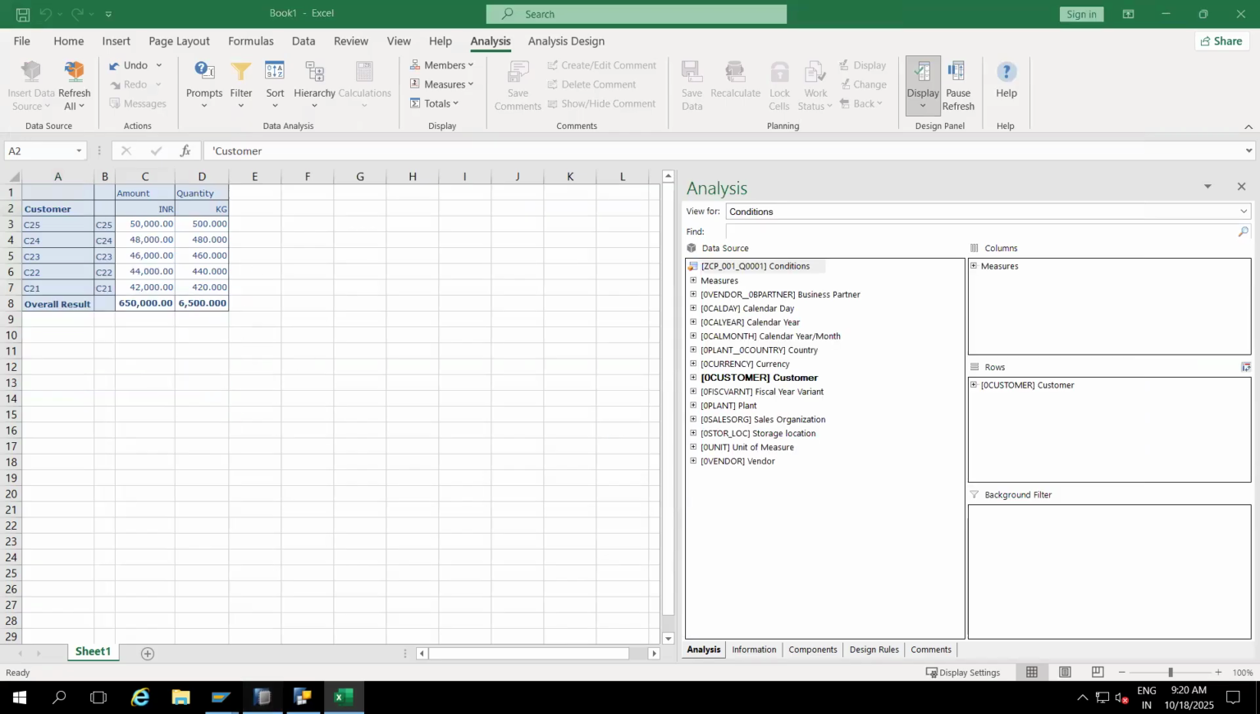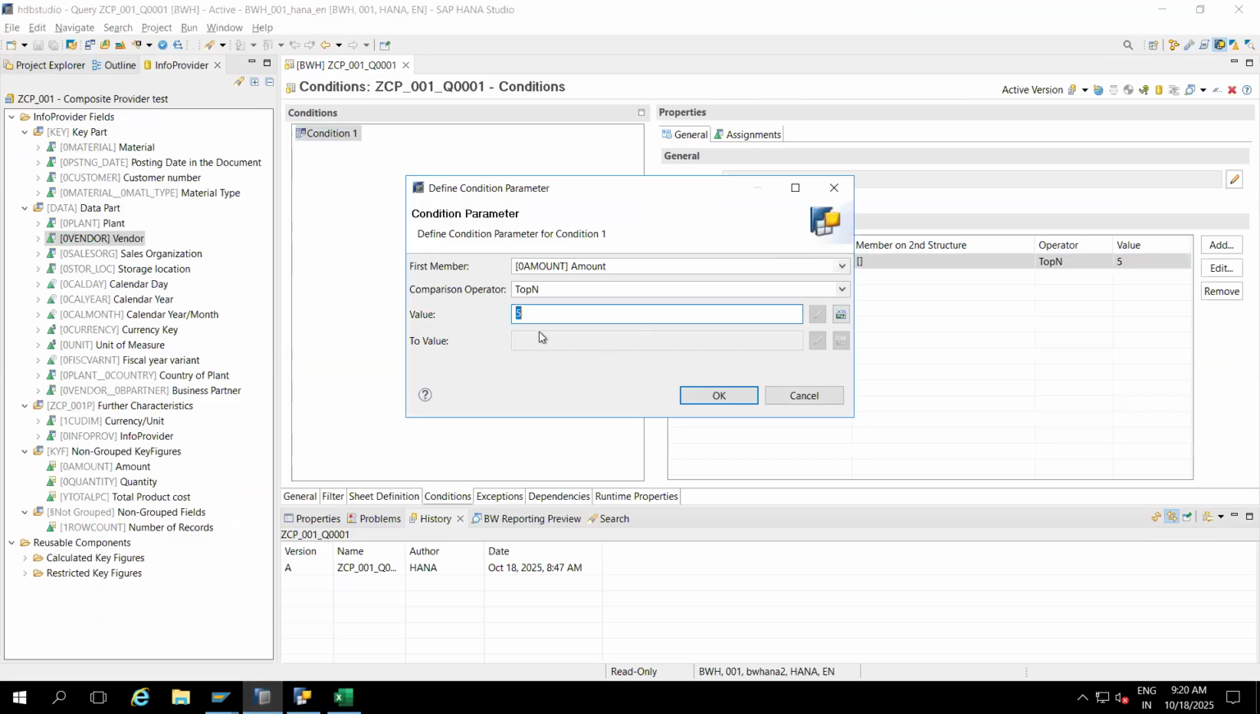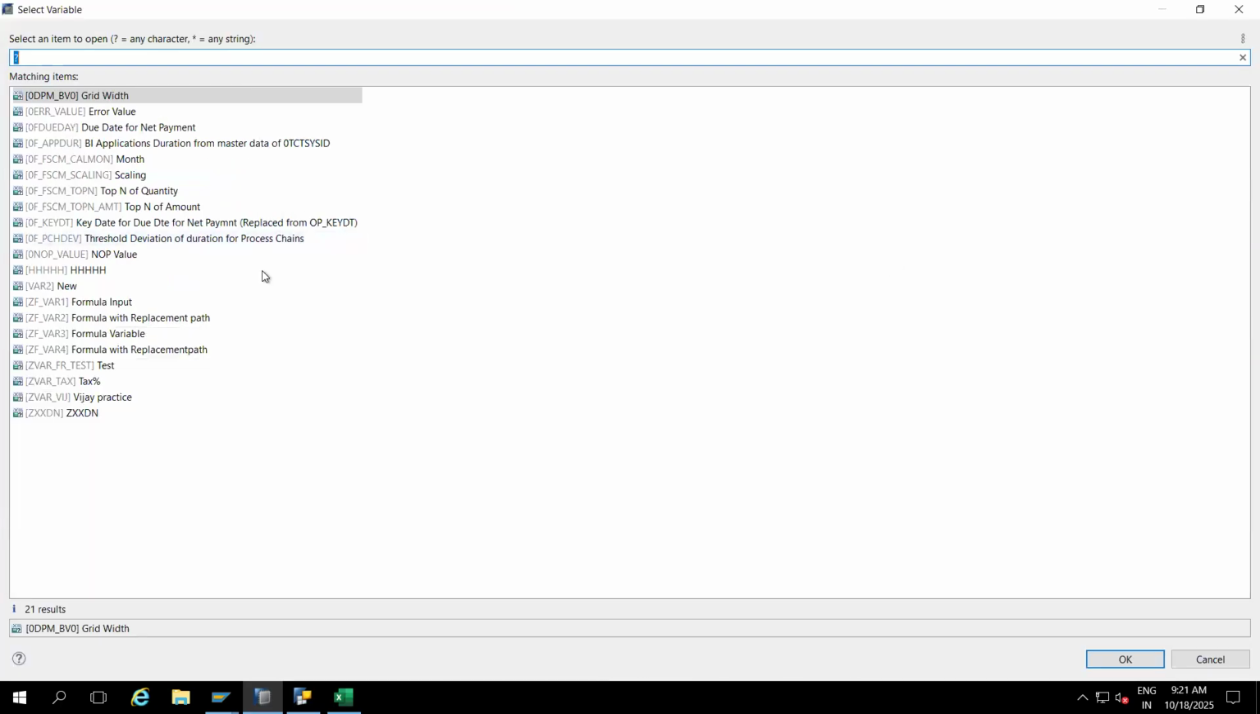Go here, and how will we create the variable here? Select, double click. Here you have a variable. Here you can give a number statistic, or else you can go here and select variable. Ready-made variables are already there. Somebody created a variable. Select this one. What is the top n value?